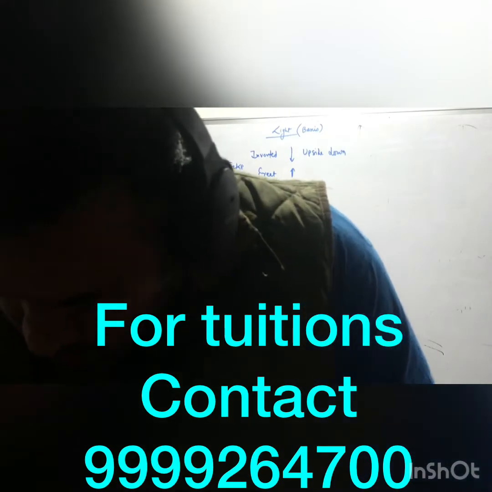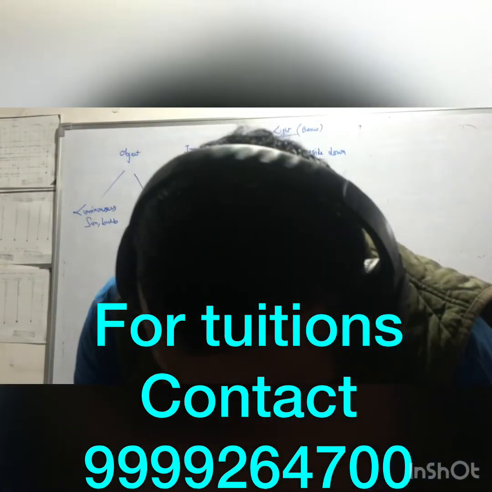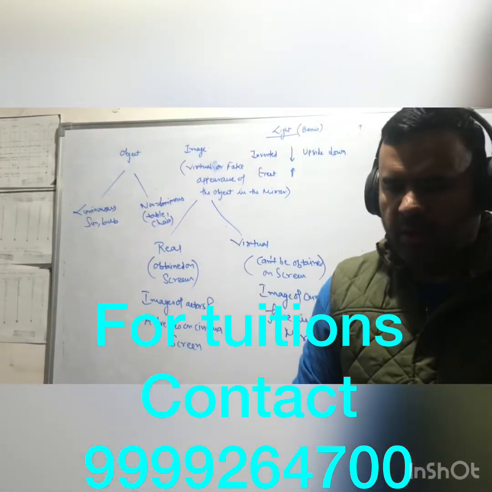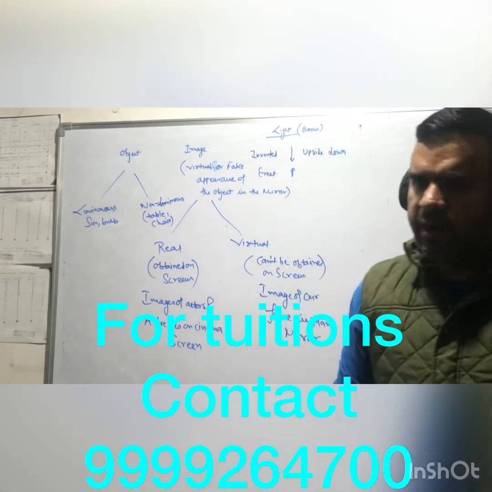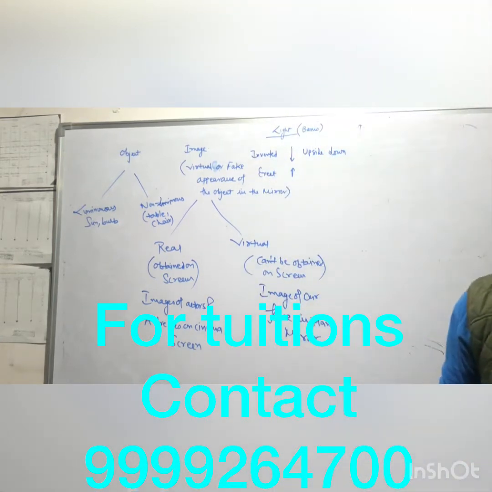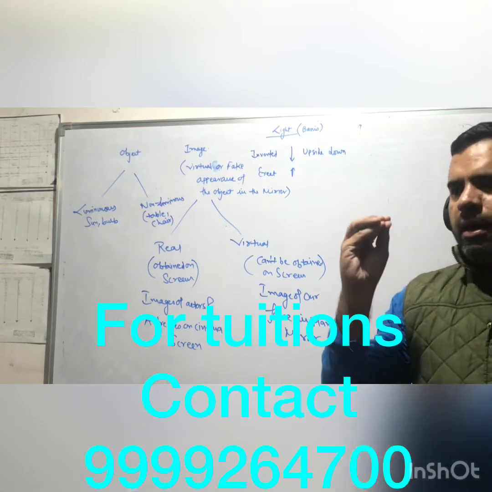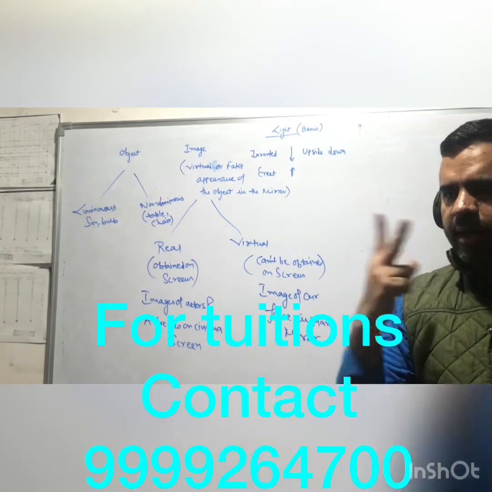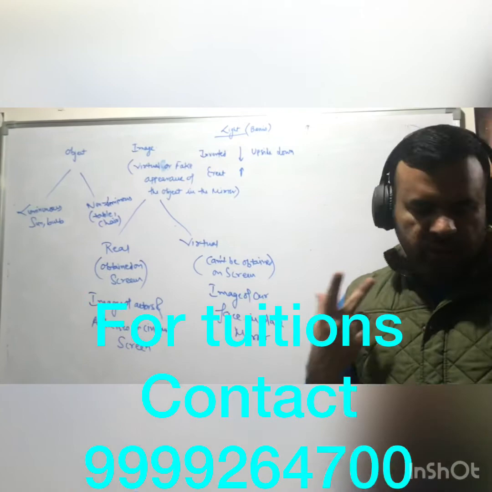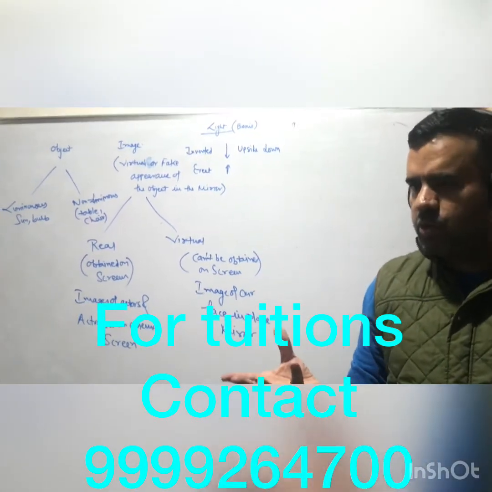Next we have is luminous, non-luminous objects. I have told you what makes things visible. Right now light is falling on you, as I have told you, okay? And that light, after hitting you, is getting reflected and coming to my eyes, right? So that is why I am able to see you.